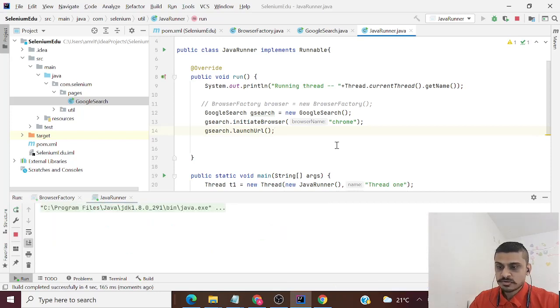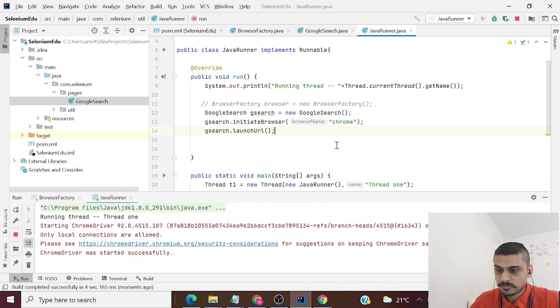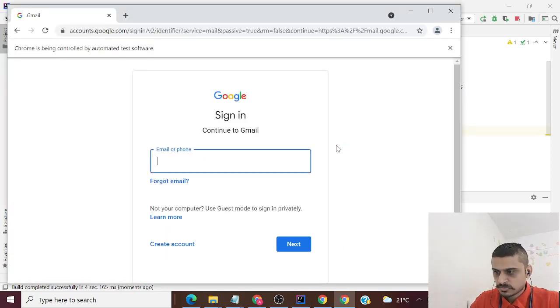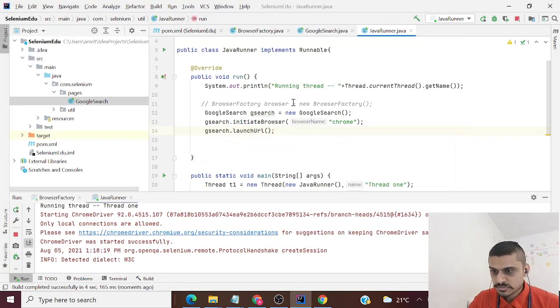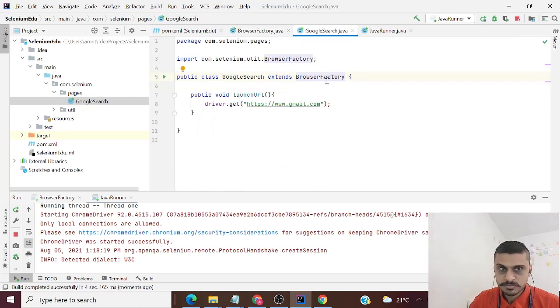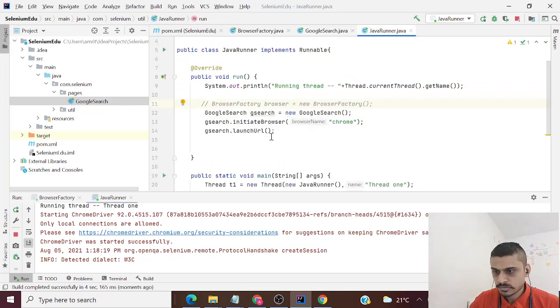So guys, this is all the concepts related to memory. I can make a video on memory model, like how classes are stored. So this is how it is. Now it has started working. So once you are following this approach, that's what I meant. If you are extending a class, a browser factory class, you have to be careful while creating the objects and on which object you are invoking your methods.